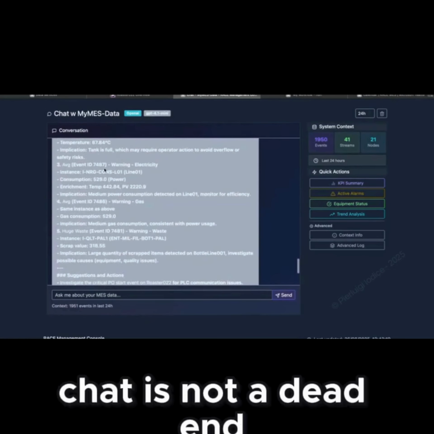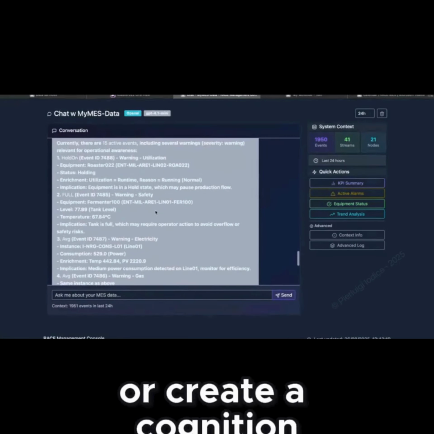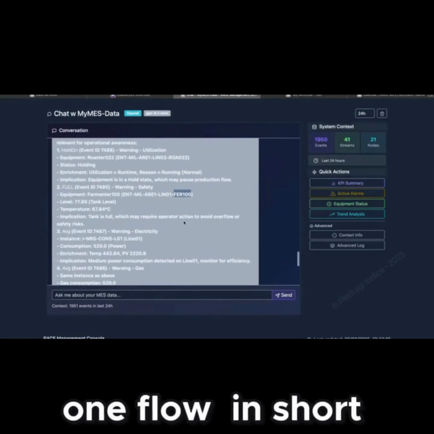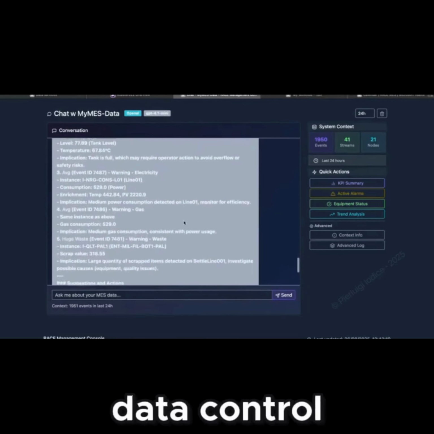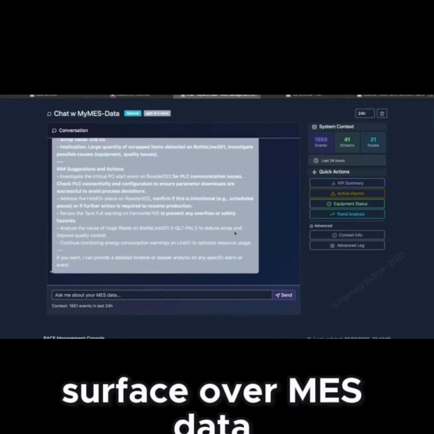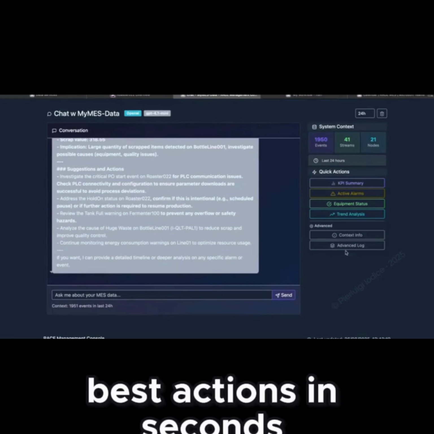Chat is not a dead end. Suggested actions can open an action pre-filled with parameters, or create a cognition mission for deeper investigation, keeping the operator in one flow. In short, data control turns natural language into a governed control surface over MES data, surfacing issues, explaining context, and proposing next best actions in seconds.